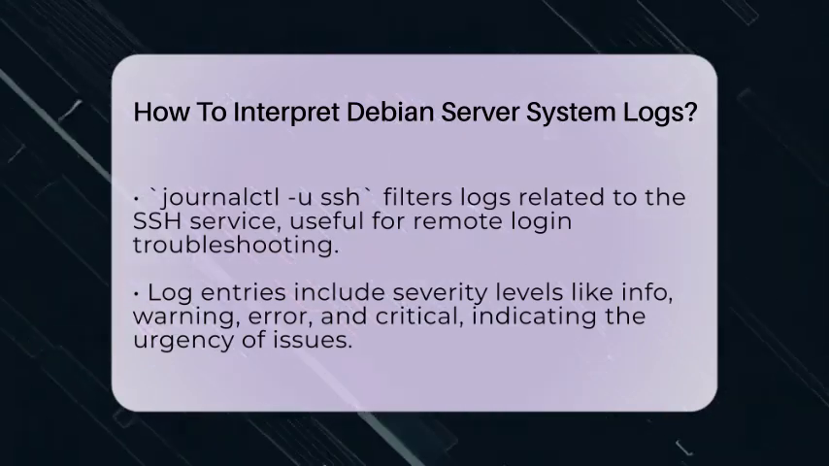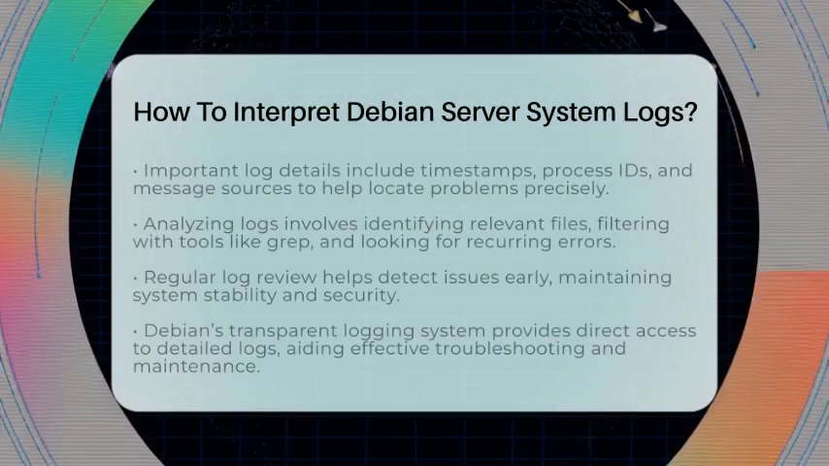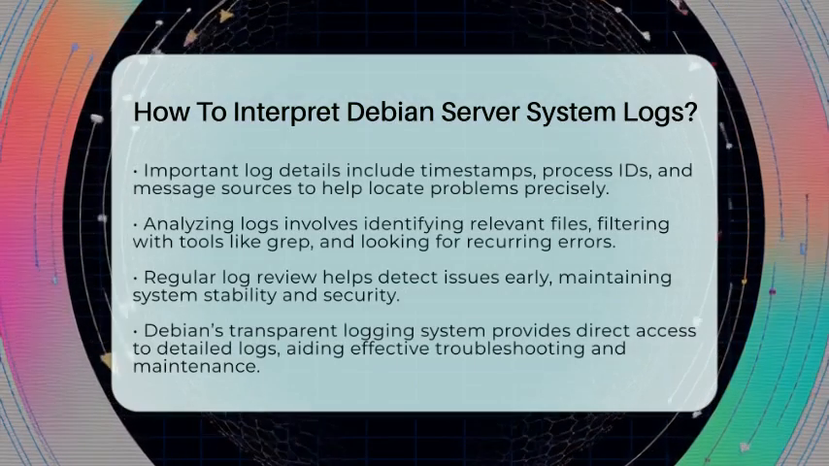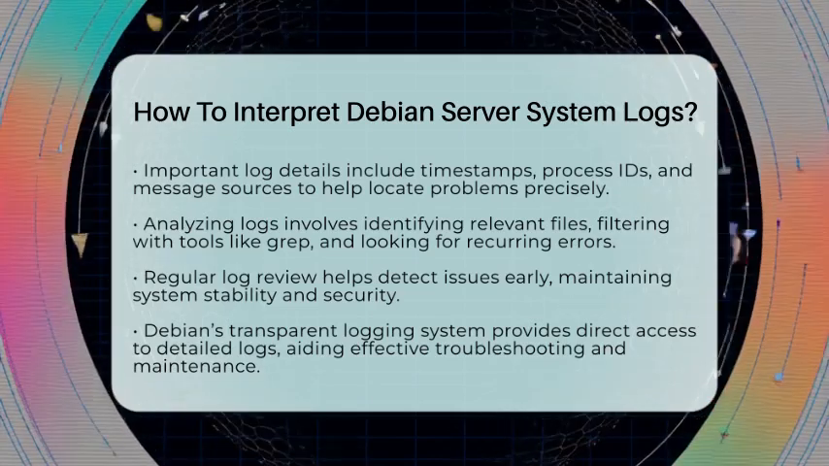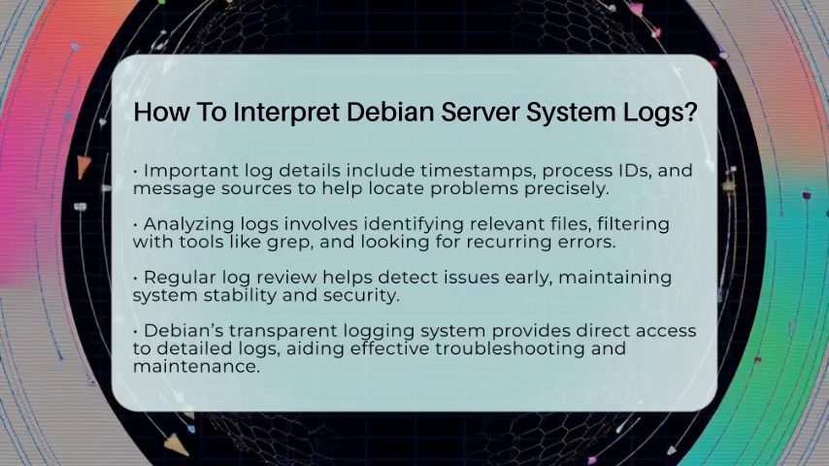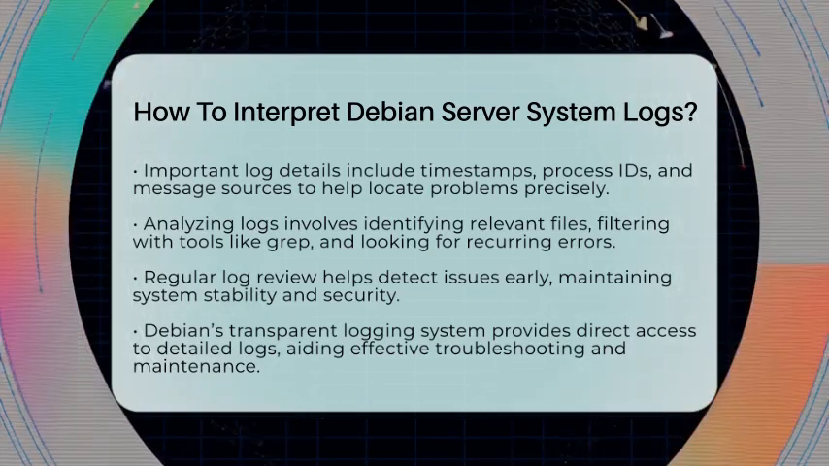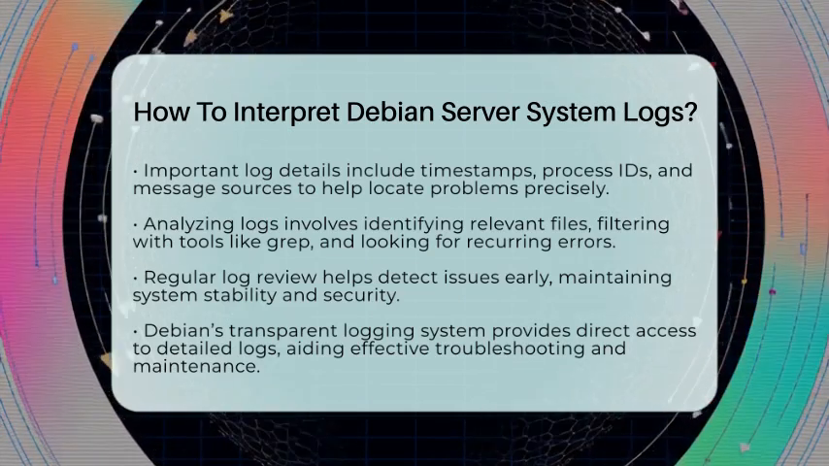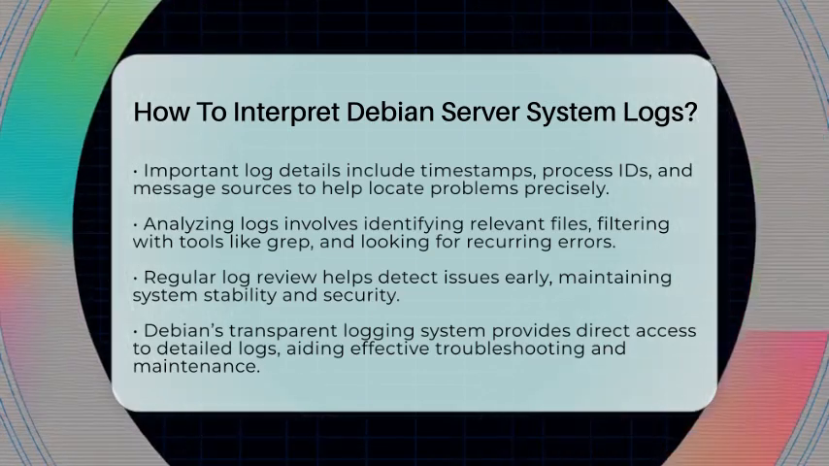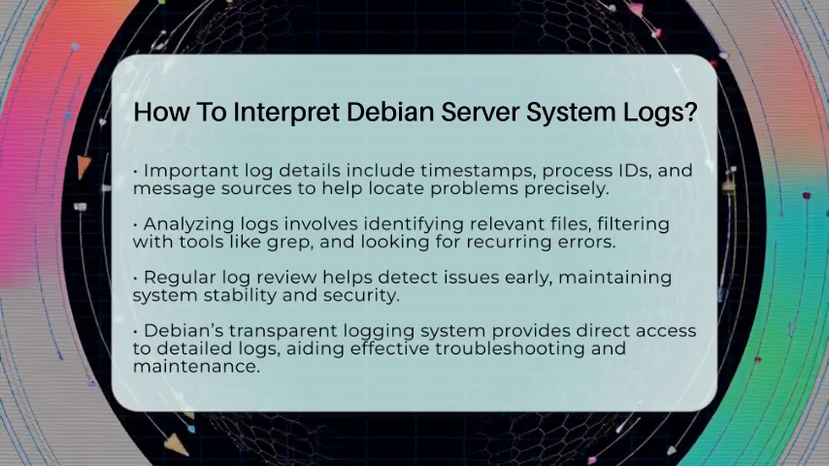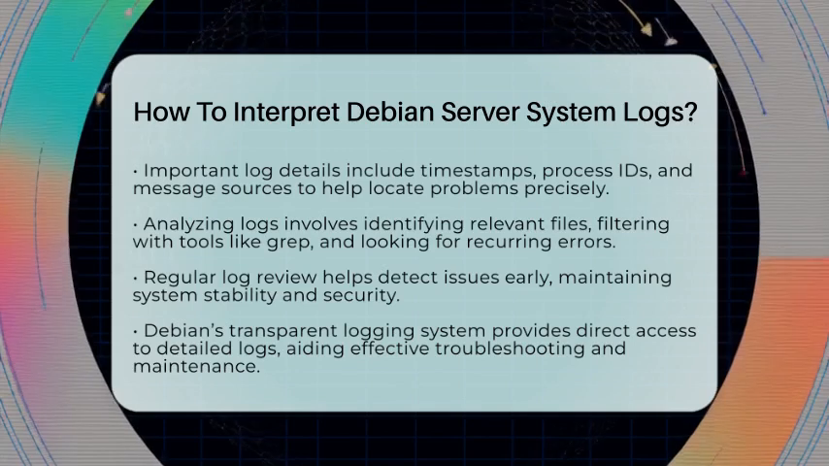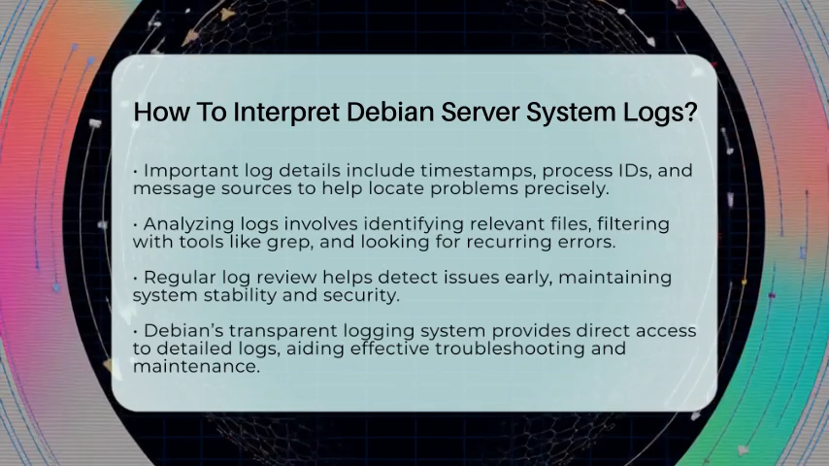To interpret Debian logs effectively, start by identifying which log file relates to your problem. Use command line tools like tail, grep, and journalctl to view and filter logs. Look for patterns or repeated error messages. Cross-reference log entries with system events or user reports. Regularly checking logs can help you catch issues early before they become serious.